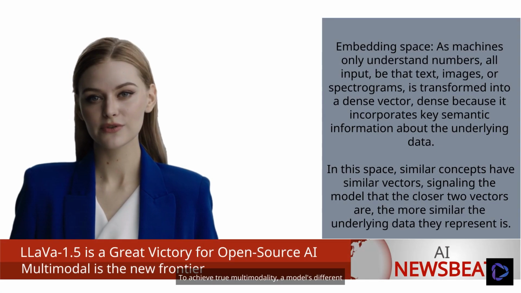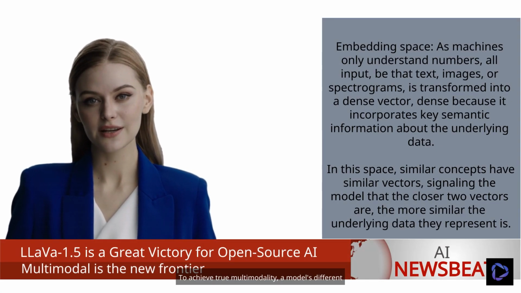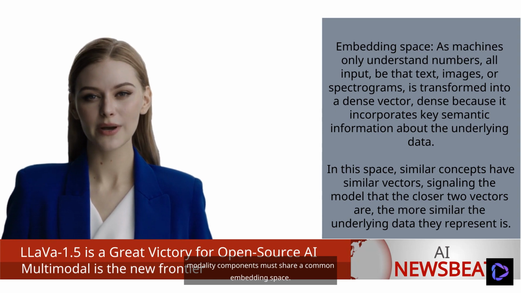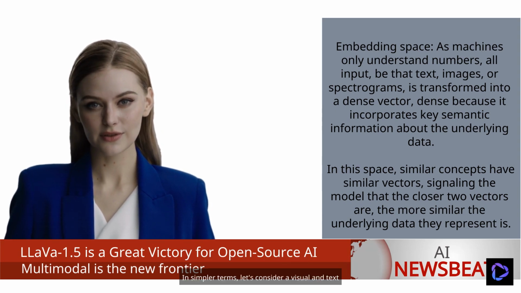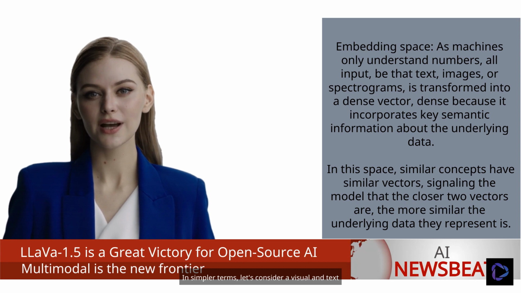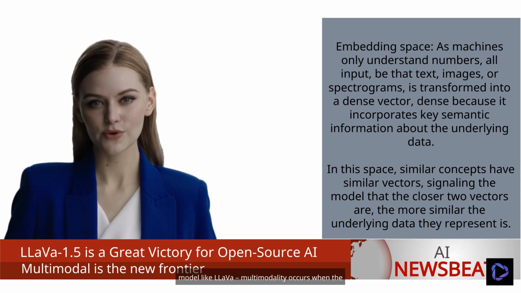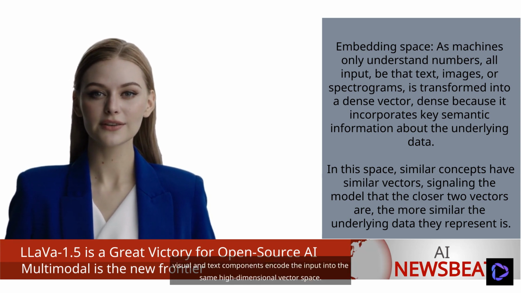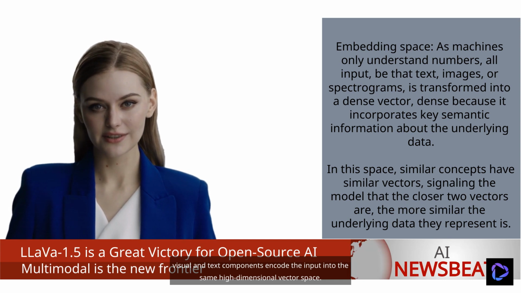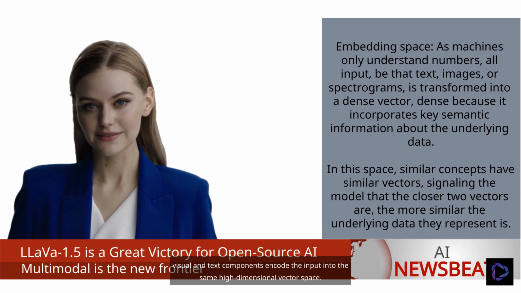To achieve true multimodality, a model's different modality components must share a common embedding space. In simpler terms, let's consider a visual and text model like LLaVa. Multimodality occurs when the visual and text components encode the input into the same high-dimensional vector space.